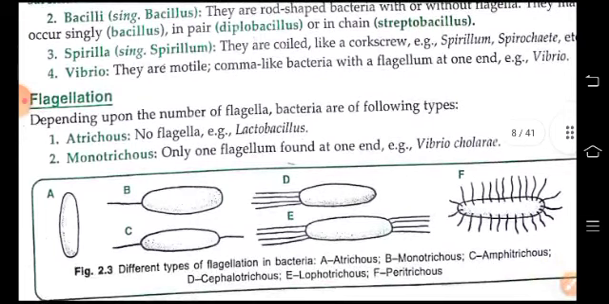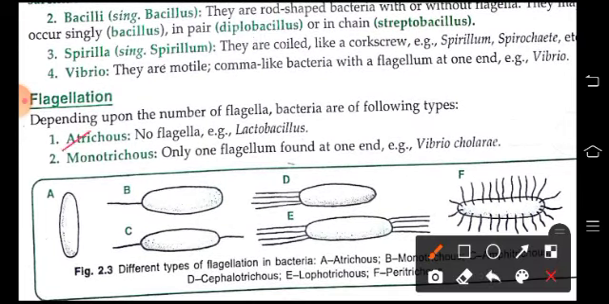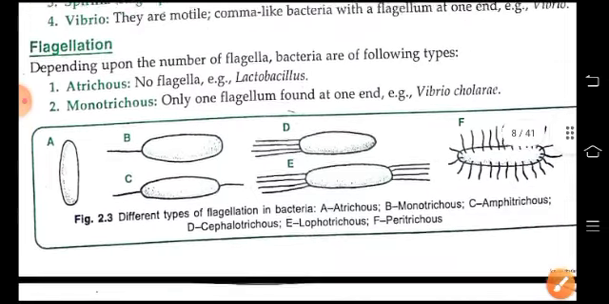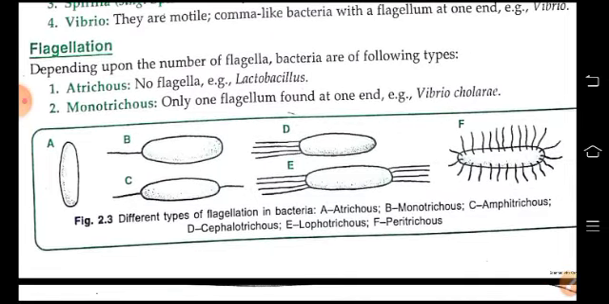Now, according to the flagellum, the bacteria are atrichous, that means no flagella is present. Monotrichous, only one flagellum is found at one end, and then amphitrichous, that means many flagella are found at one end, and lophotrichous, that means on both the ends, many flagella are found.